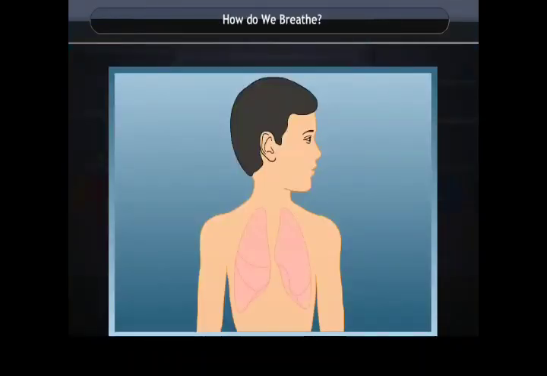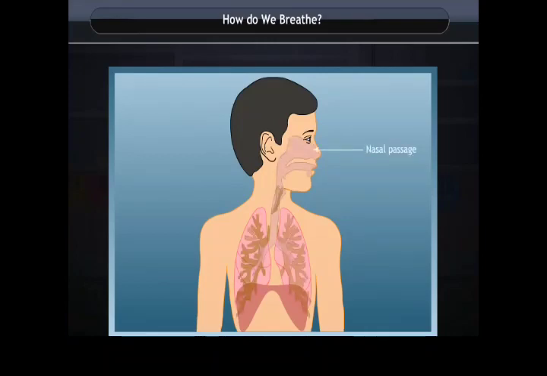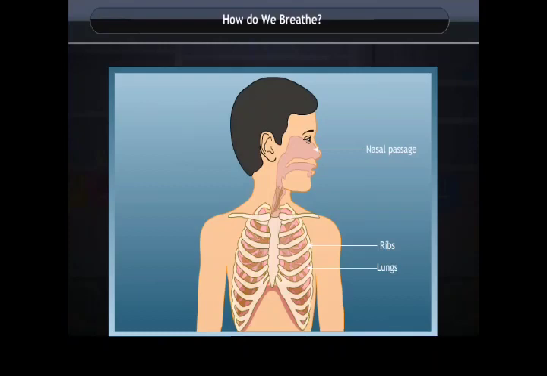How do we breathe? Let us study the mechanism of breathing. When we inhale air, it passes through our nostrils into the nasal cavity. From the nasal cavity, the air reaches our lungs through the windpipe. Lungs are present in the chest cavity. This cavity is surrounded by ribs on the sides. A large muscular sheet called the diaphragm forms the floor of the chest cavity.